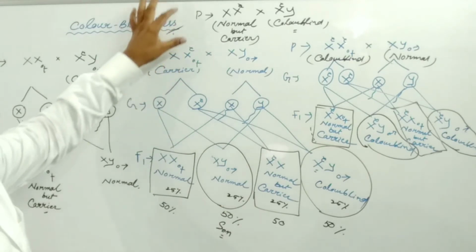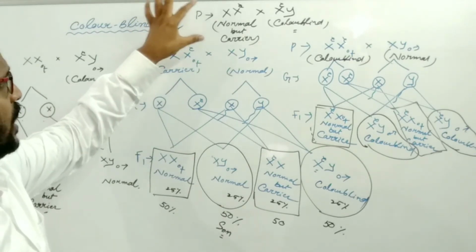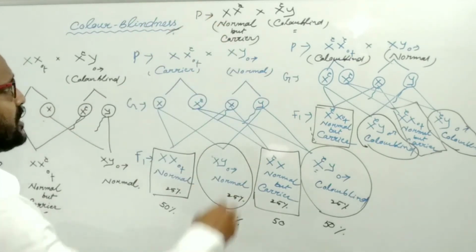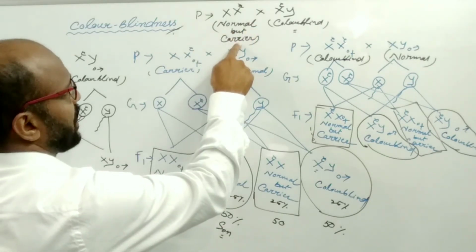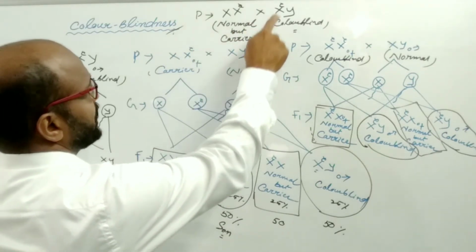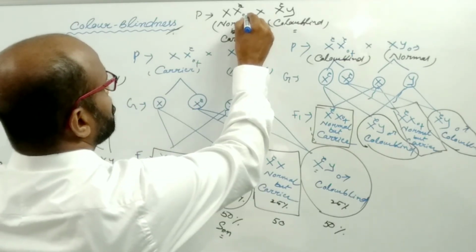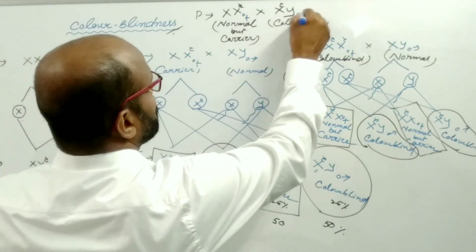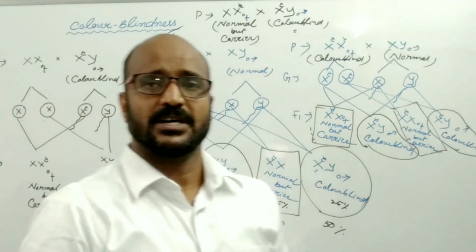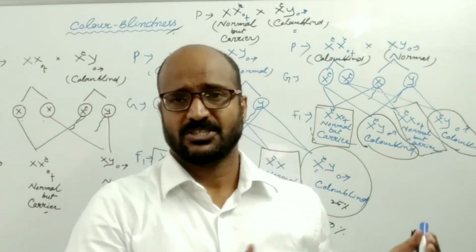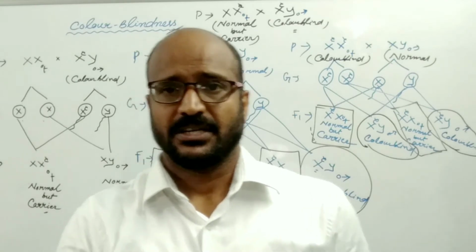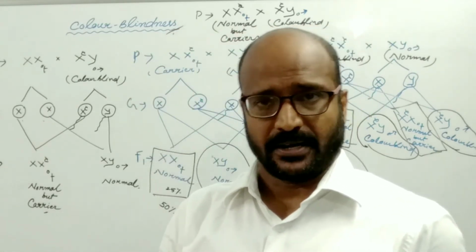And this is the other case, case 4. What will happen if the marriage takes place between a normal but carrier female and a color blind male? I request you to please do it yourself. So this is the whole story of how transmission takes place in the case of color blindness.